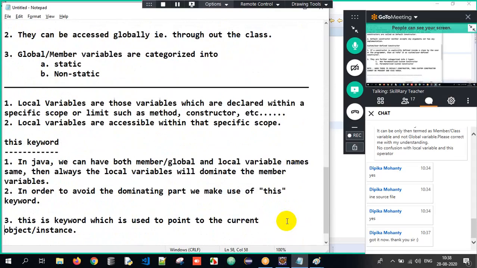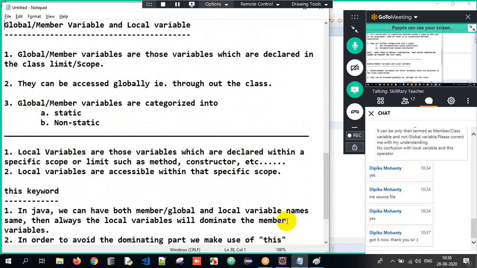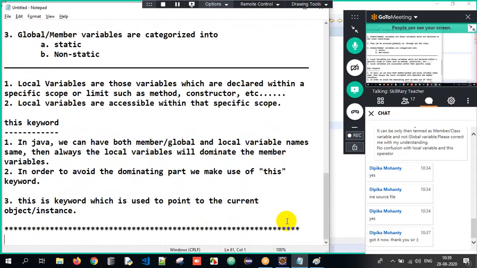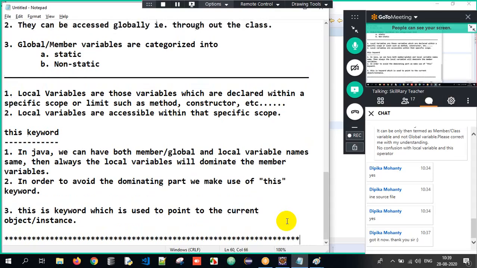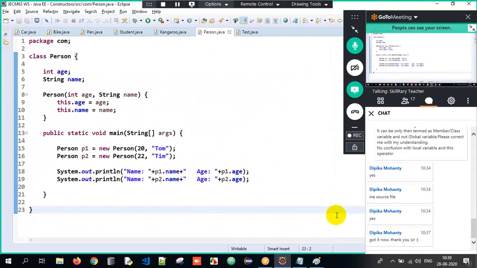Then we covered global and local variables. If a variable is present inside a class, it's global; we call it a member, and we can access it throughout. A local variable is specific to the block in which it is written. And the this keyword is used to point to the current instance or current object. Generally, if the local variable and member variable names are the same, ambiguity is created, so this is used to differentiate between the current object's member variable and the local variable.